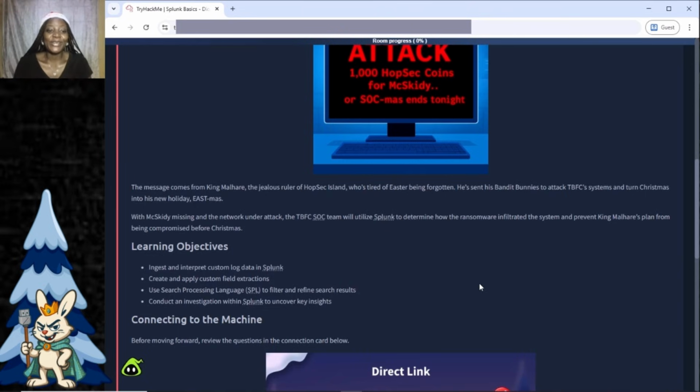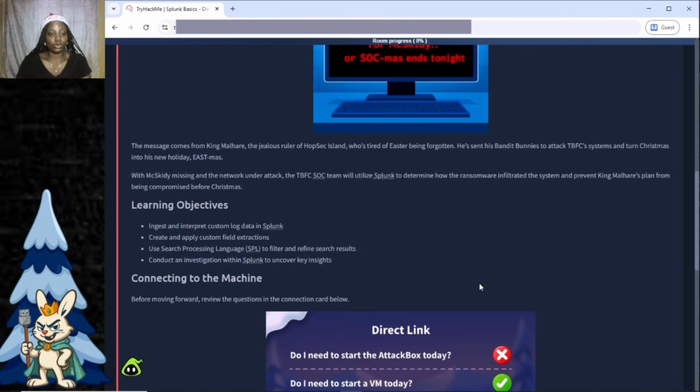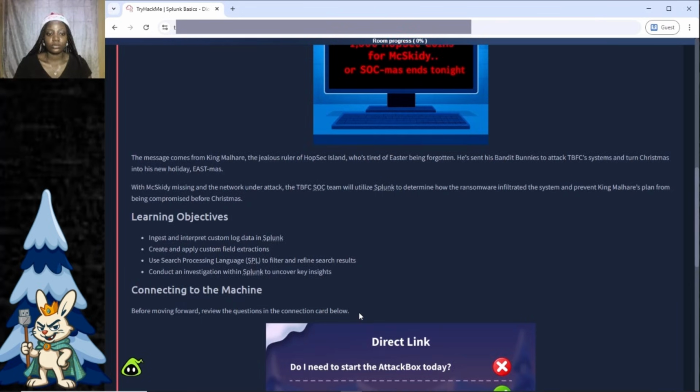With Mcskidy missing and the network under attack, the TBFC SOC team will utilize Splunk to determine how the ransomware infiltrated the system and prevent King Malhare's plans from succeeding before Christmas. Now, at the end of this room, we should be able to interpret log data on Splunk. We should be able to refine search results using the right fields, and we should be able to conduct investigations within Splunk to uncover key insights.